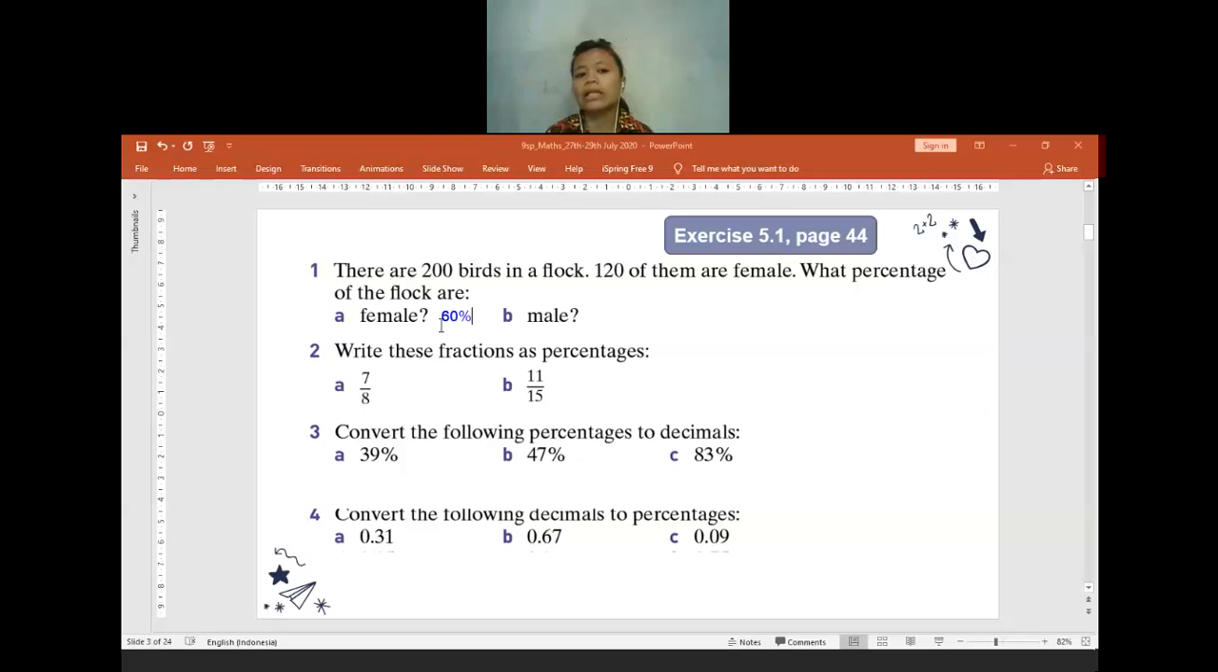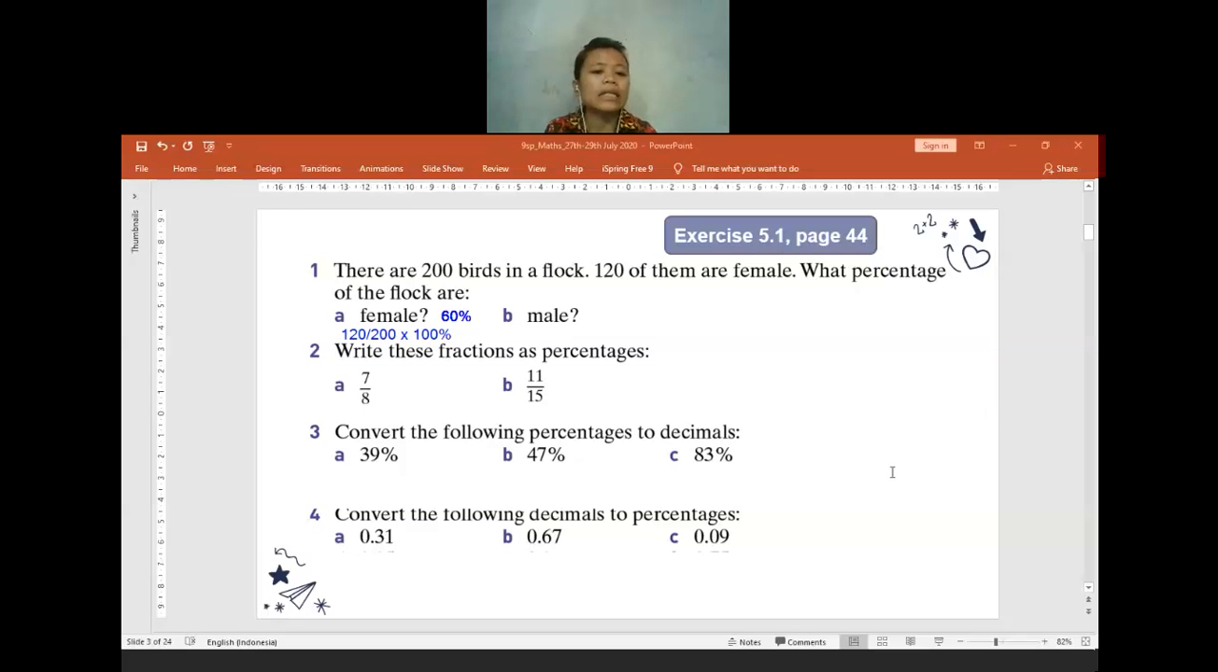So the female birds number 120, out of the total of 200. After that, you multiply by 100%, that's why you will get 60%. Is there anyone who has any confusion? Okay, I don't think anyone has any confusion.